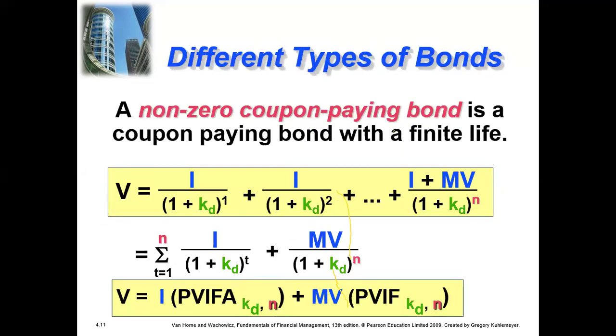So this is the non-zero coupon paying bond. Remember, this is the formula, and we have to solve it manually, and we can also use the tables for it.